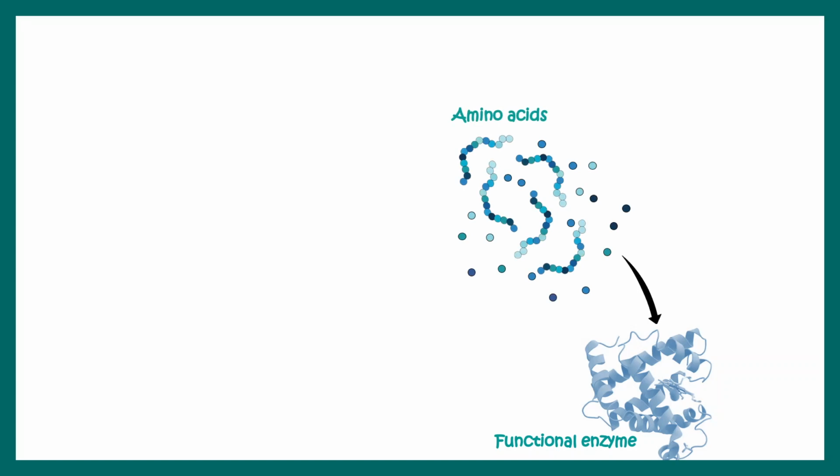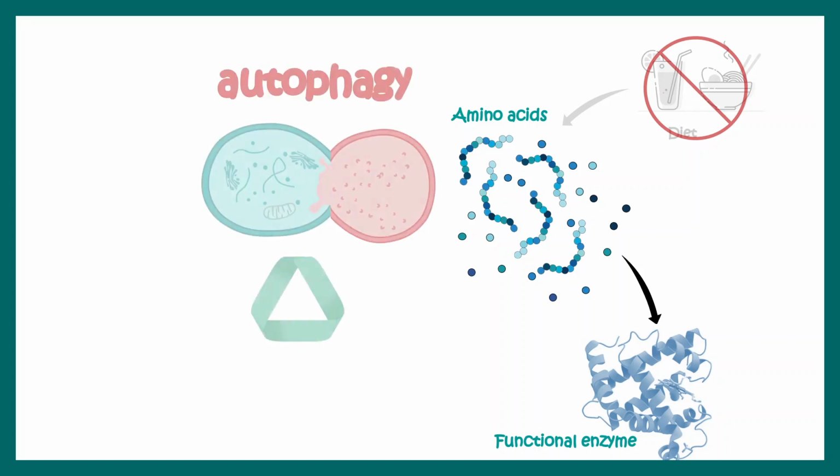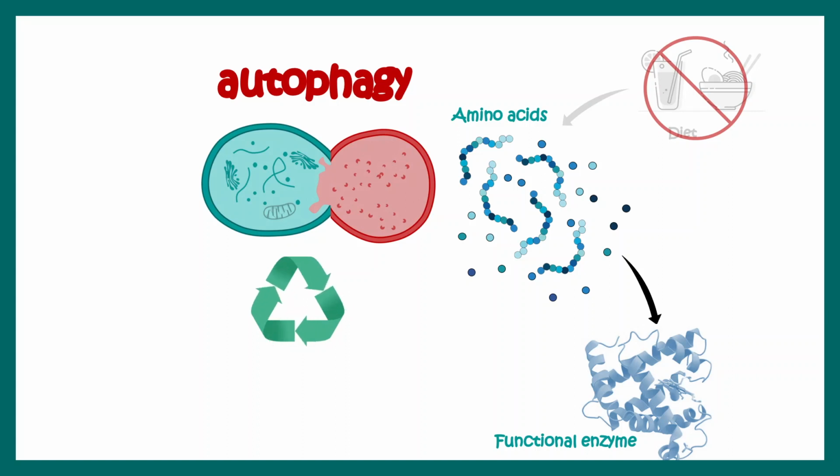Let's say we need a functional enzyme to cope with the stress. But this enzyme requires raw materials like amino acids, and amino acids can be obtained from food. But under starvation, we don't have food availability, right? So where can these amino acids be obtained? The answer is simple: the autophagy mechanism comes into play.